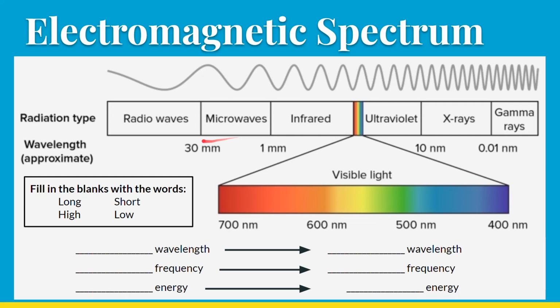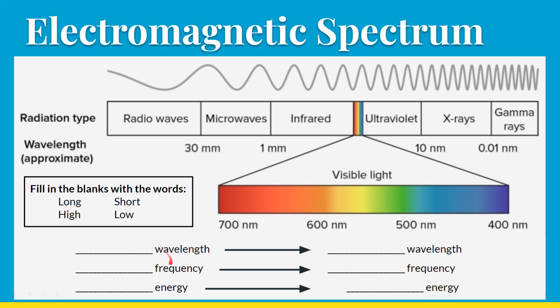So here is the electromagnetic spectrum, and you're welcome to draw this on your paper or at least list these maybe in order. You have radio waves all the way over here to the left-hand side, and as we read it to the right, it's radio waves, then microwaves, then infrared, then here's our visible light spectrum, our rainbow, then ultraviolet, X-rays, and gamma rays. Okay, so you need to have some kind of idea about what falls into this spectrum or to be able to compare, let's say, microwaves to X-rays.